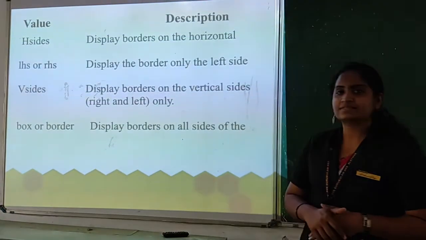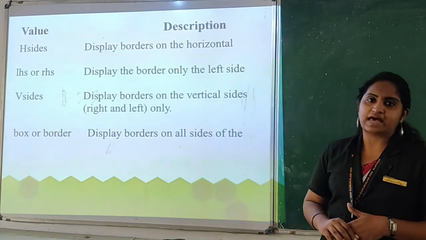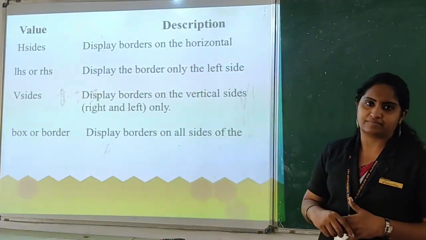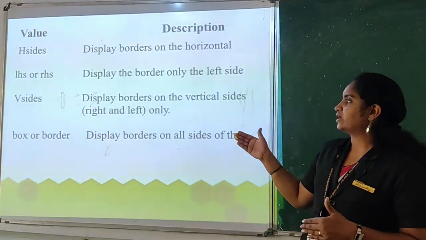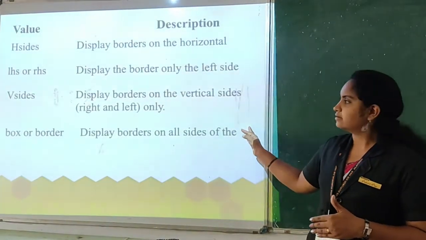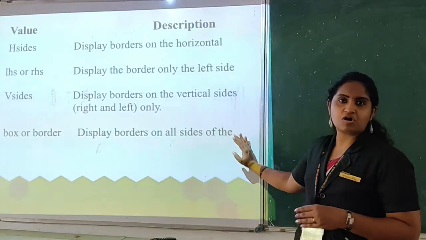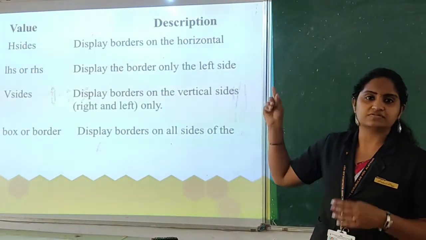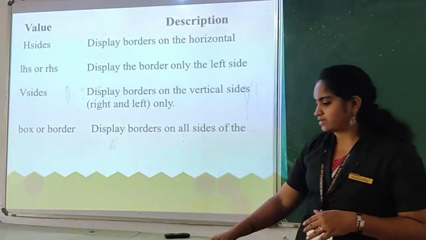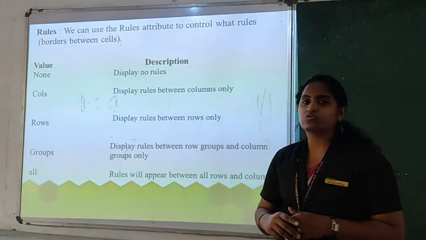Next is hsides, the horizontal sides: only the horizontal borders will be displayed. Another one is lhs and rhs, the left and right hand sides. Next is vsides, the vertical sides, that is right and left. Another one is box or border; you can give the values for that border or you can use box, which covers the full border. So these are the main values we give for the borders. Clear? And next one is the rules.